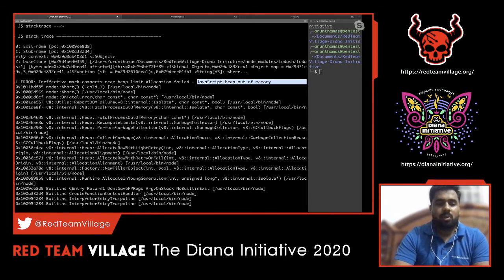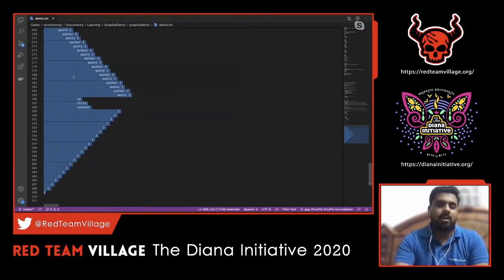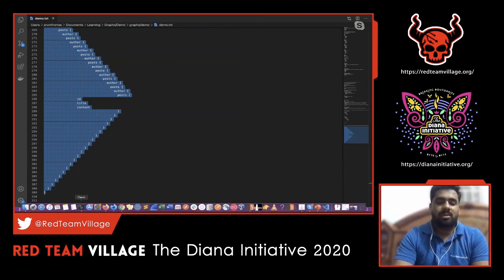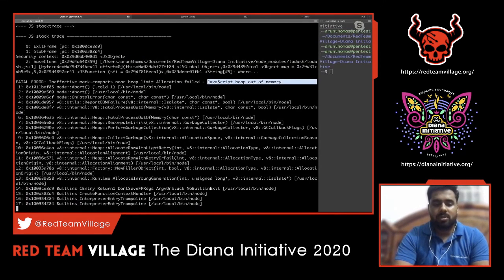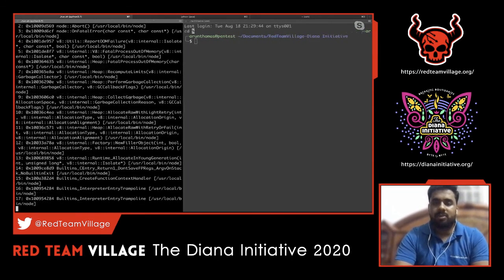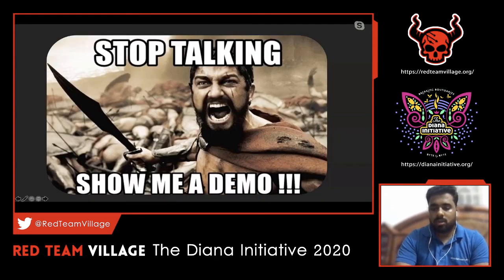So we can do certain nested queries, like recursive queries, to perform the same operation. This can cause a serious issue in a production environment, because it can even bring down the service, and later any of the clients won't be able to access that particular API resource. So that's a serious issue. Let's move on to our slides.